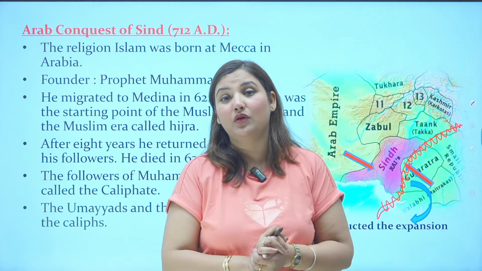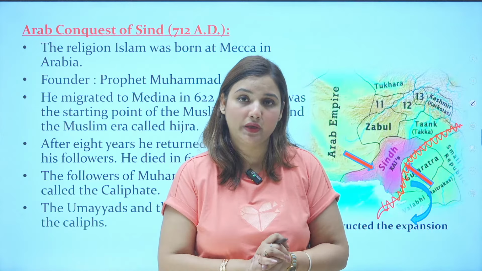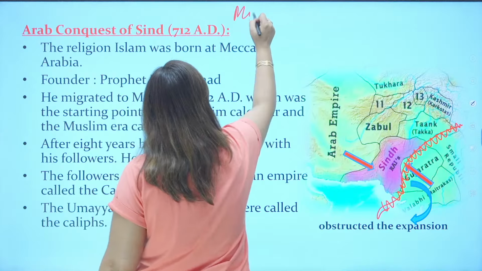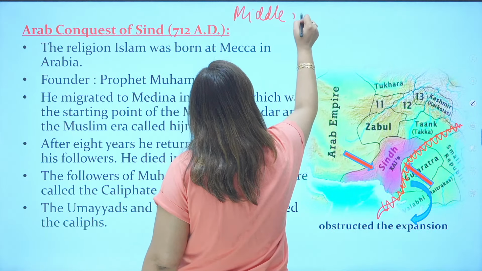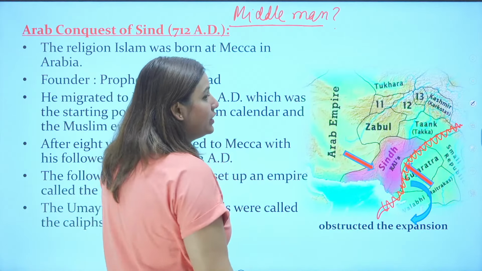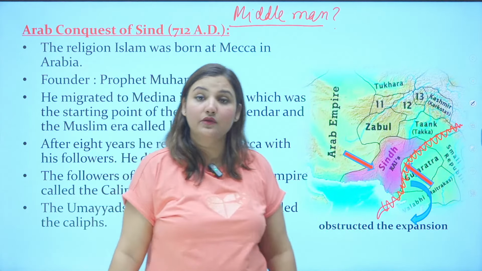Can you tell me, for what did these Muslim rulers become the middlemen? What does a middleman take? What does a middleman work for, live for? He lives for a commission.